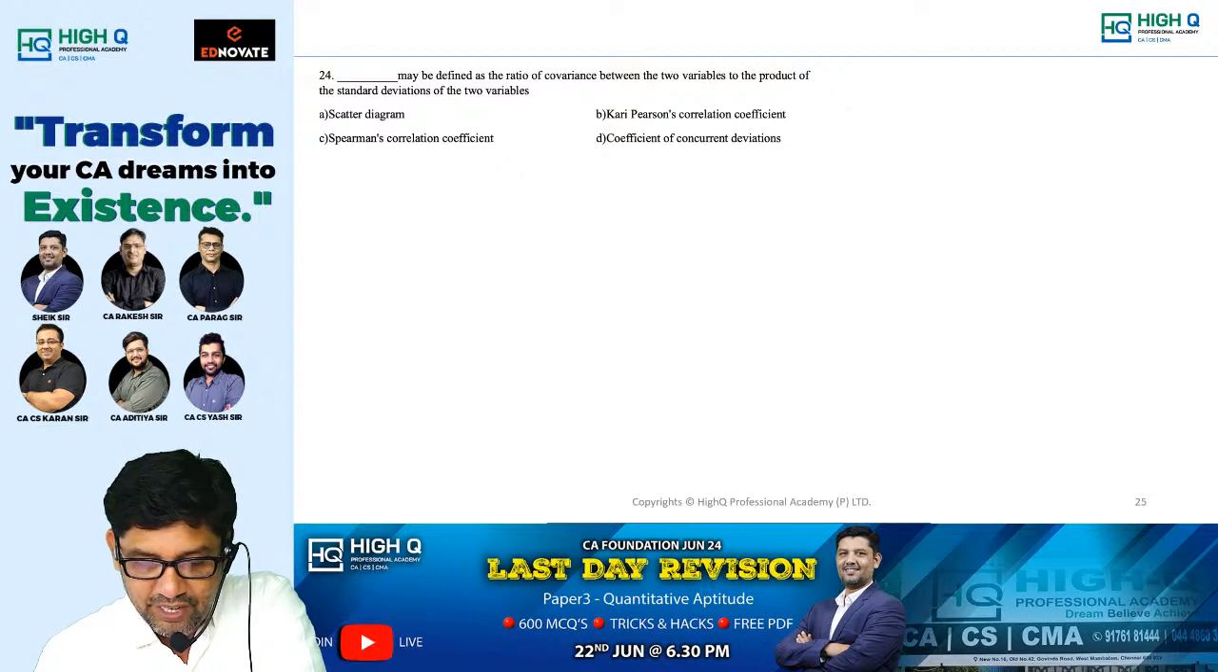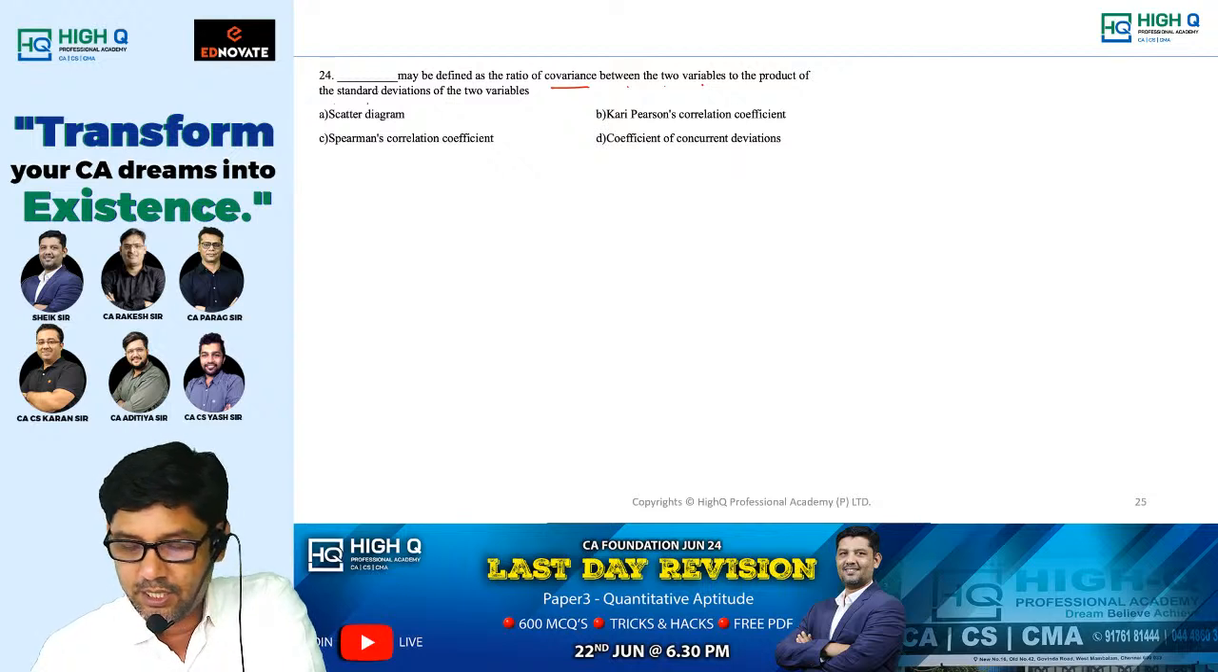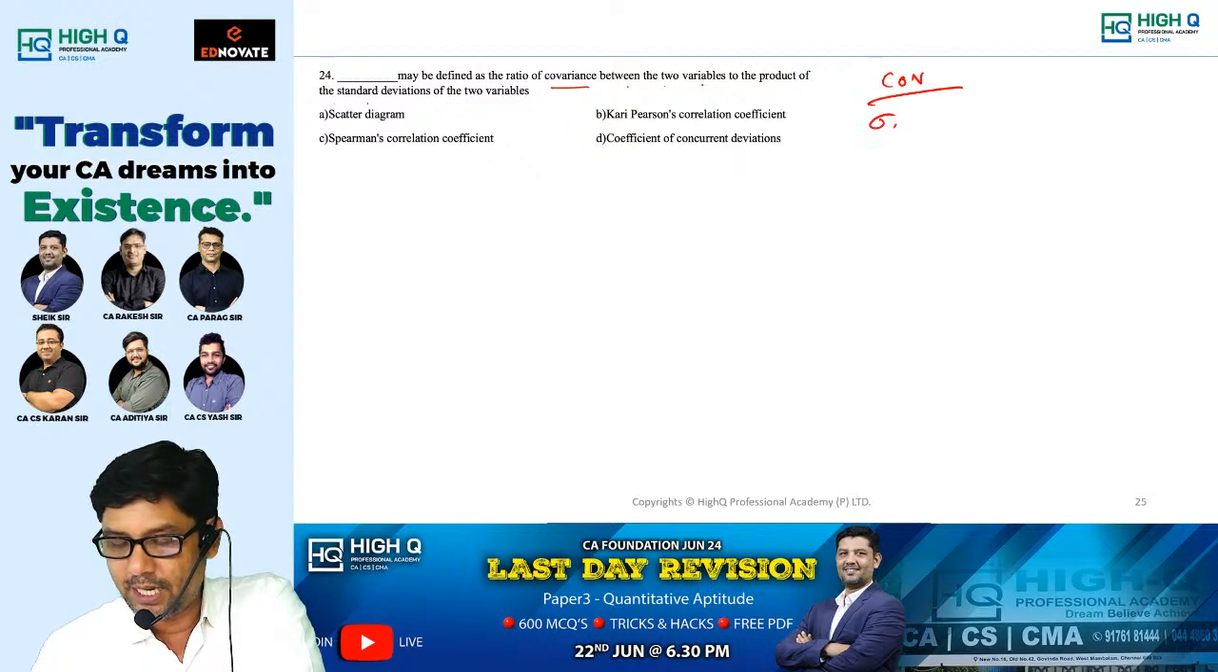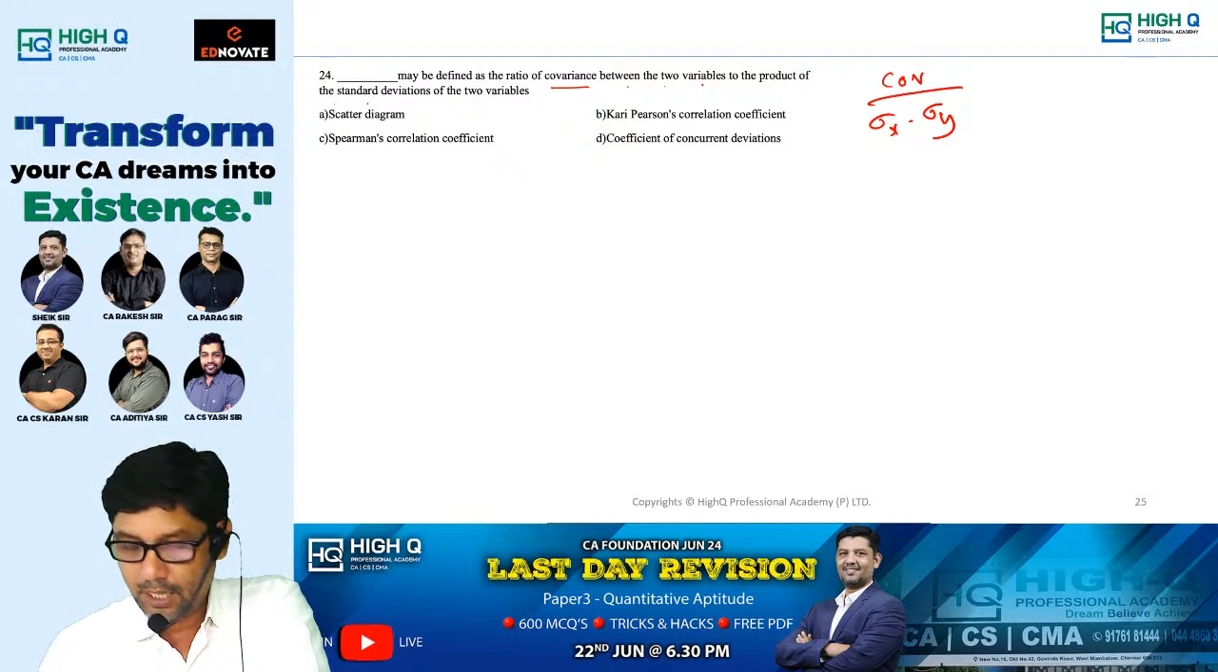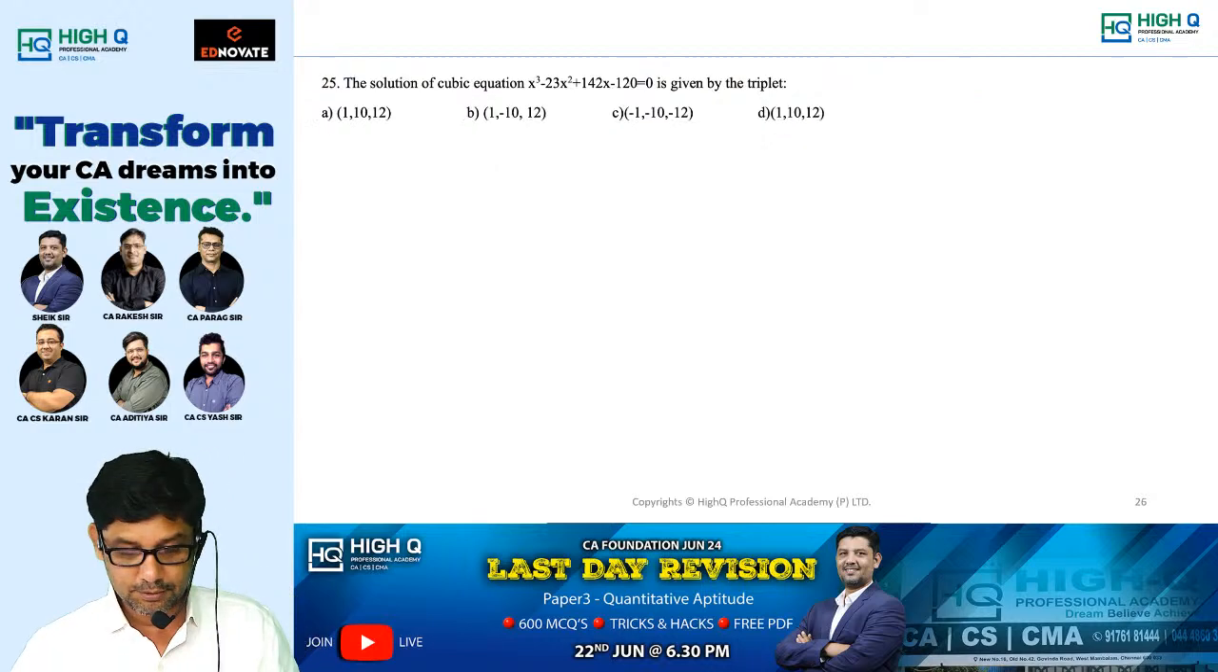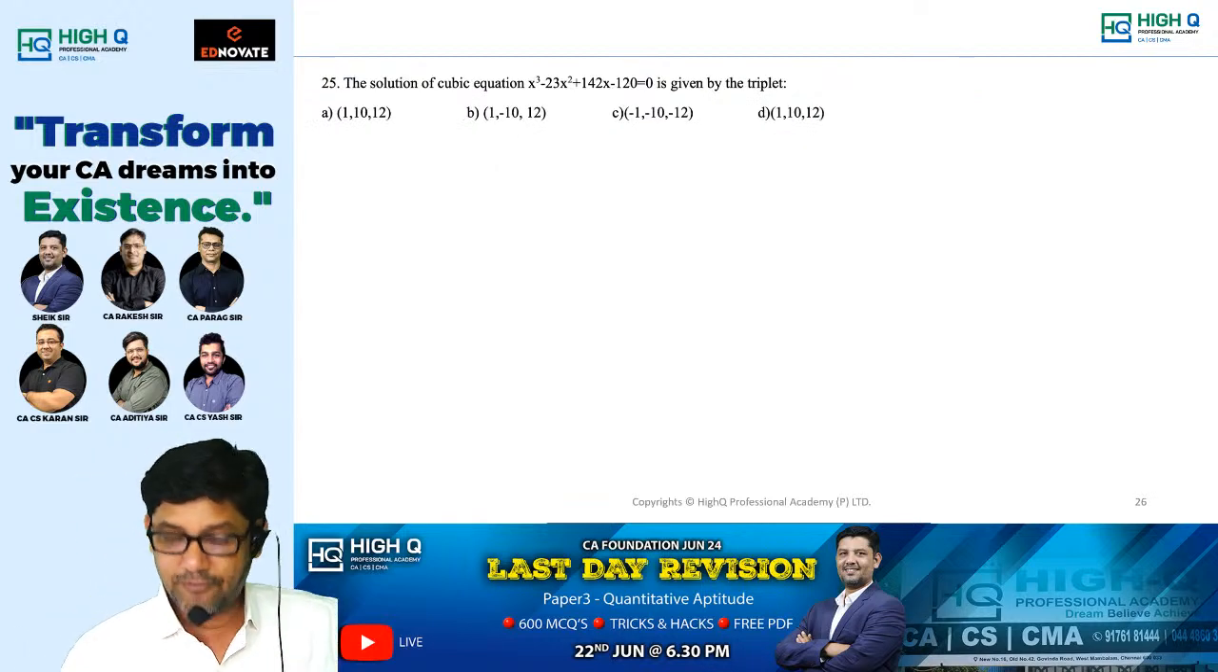Dash may be defined as the ratio of covariance between the two variables and the product of the standard deviations. See, covariance divided by standard deviation of x into standard deviation of y, which is nothing but r. Am I right, my dear? Which is nothing but r, Karl Pearson's coefficient of correlation. Next. The solution of cubic equation.